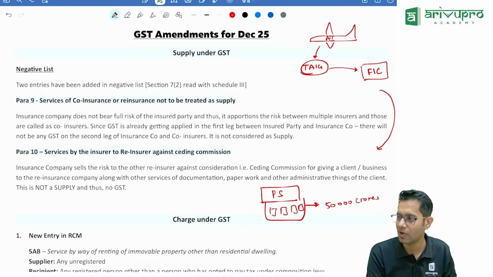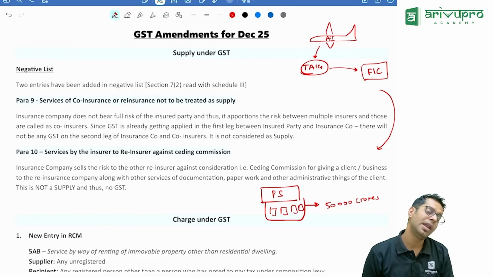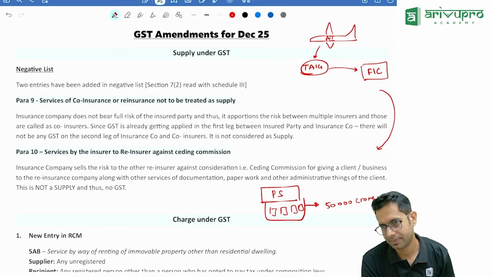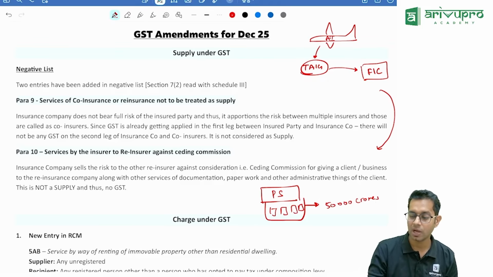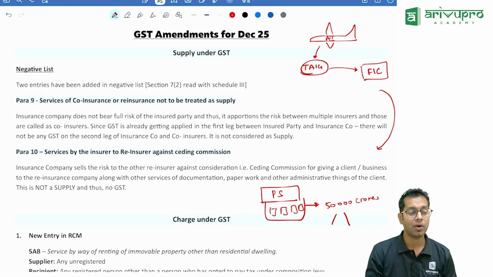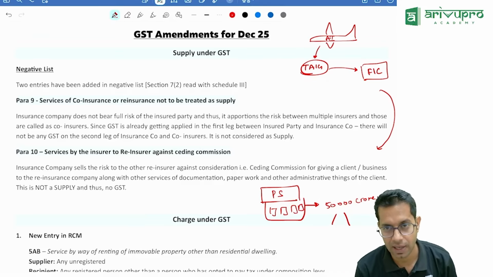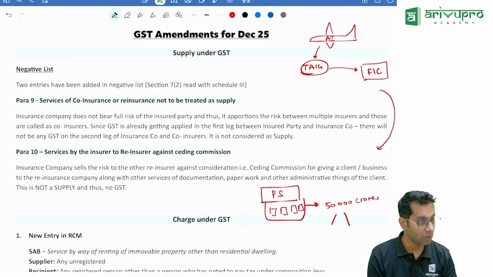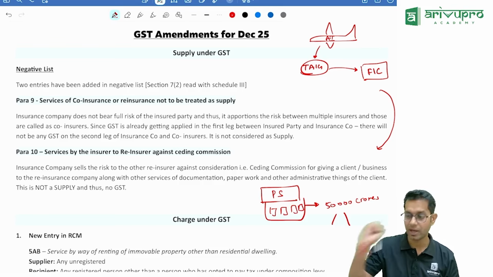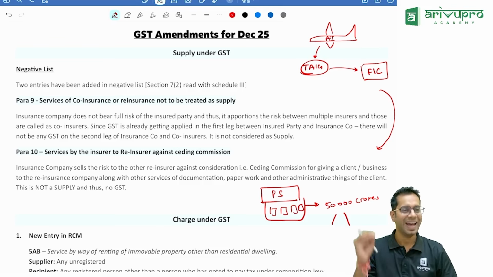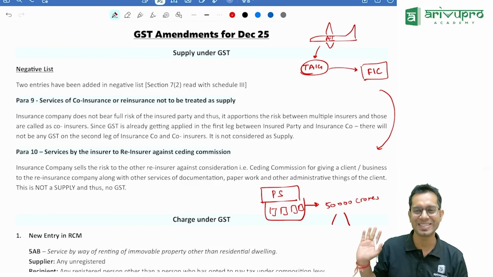No, I have a stock of how much, sir? 50,000 crores. Now I have taken insurance on my stock. If I take insurance on my stock, for one company to pay me the money of 50,000 crores will be huge. If something has happened to the stock, damaged, okay, it may happen. Or if some stock is not getting sold, I'll get at least money from the insurance company.